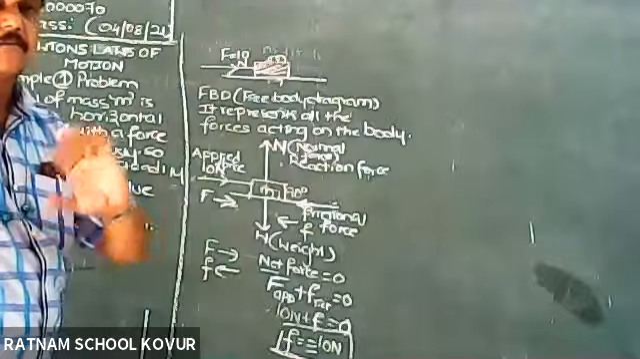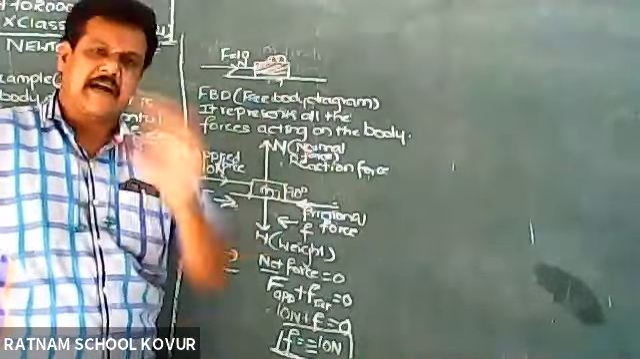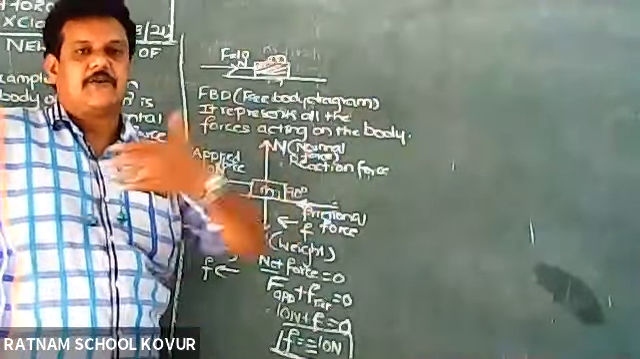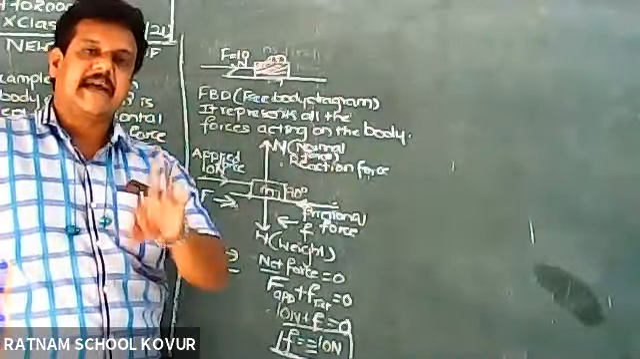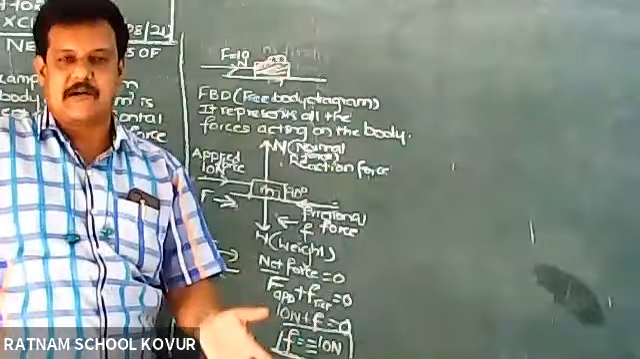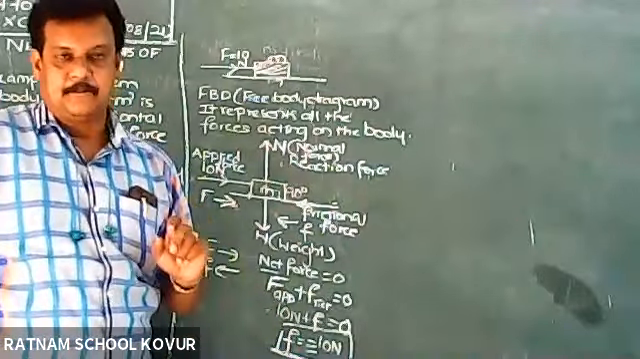Here friction is minus 10, because friction is always negative, as it is opposite to the direction of motion. Minus indicates its direction, and 10 indicates magnitude. Force is a vector quantity. It has both magnitude and direction.